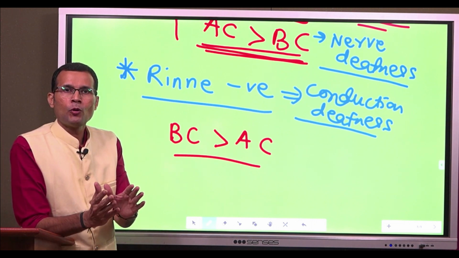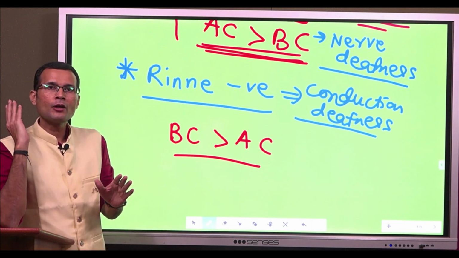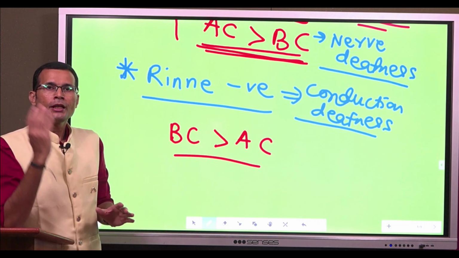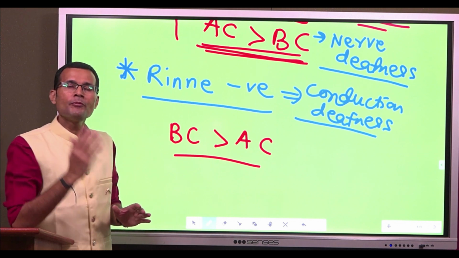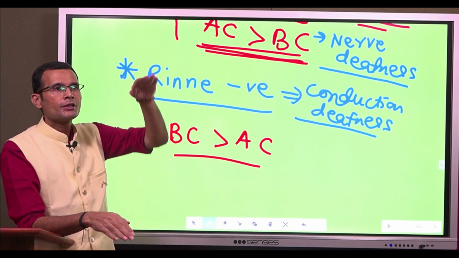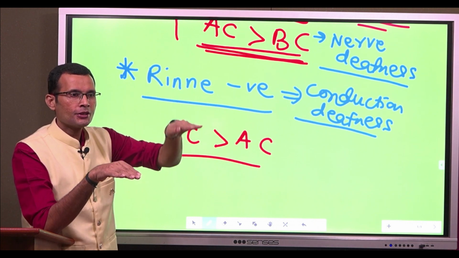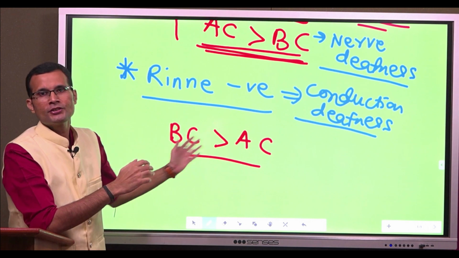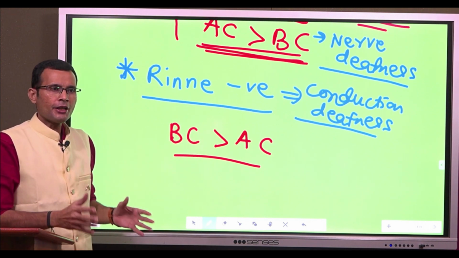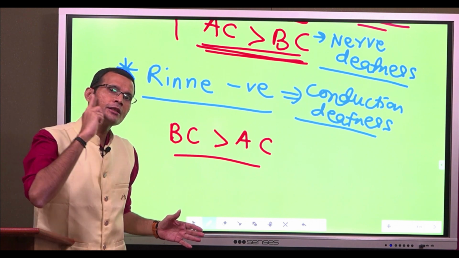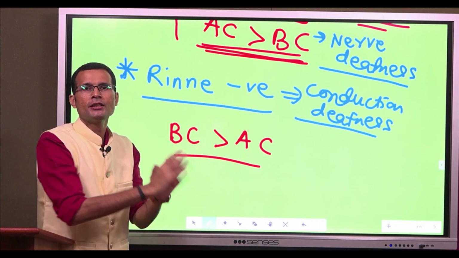Conduction deafness means what? Conduction of sound through the external and middle ear. If there is a problem with external or middle ear, then the air conduction will decrease. You remember we saw this some time back, that air conduction means what? The sound comes through the air, enters the external ear, then goes to the middle ear and finally reaches inner ear.